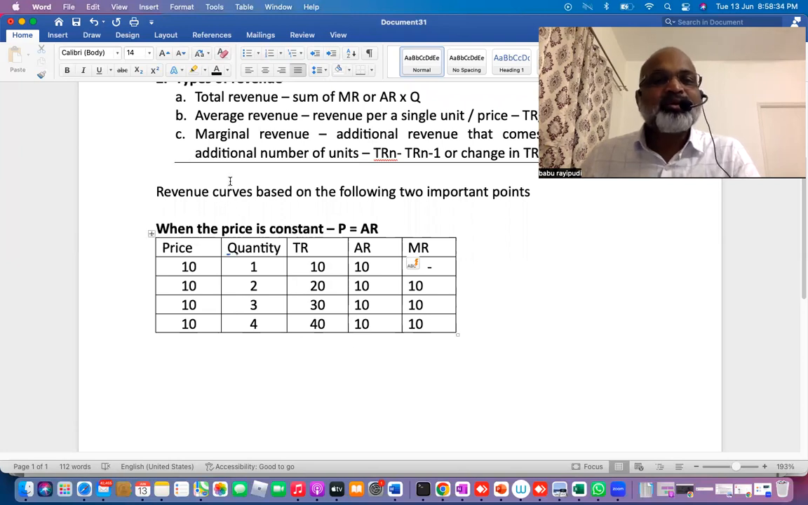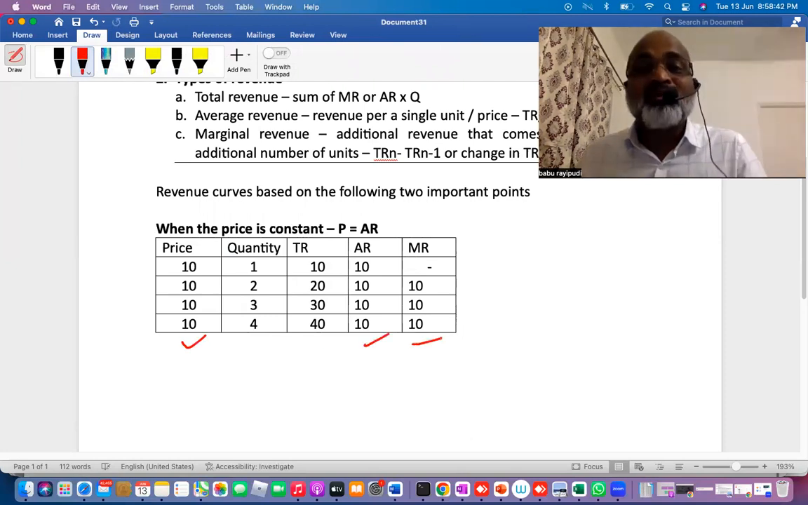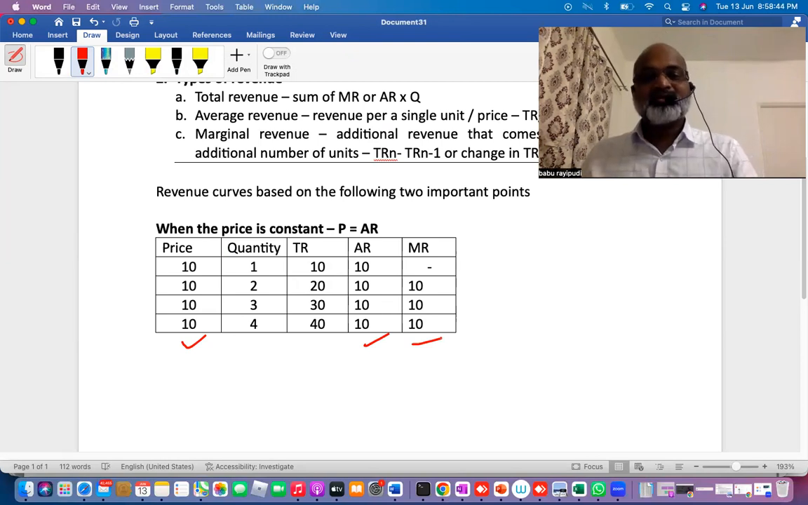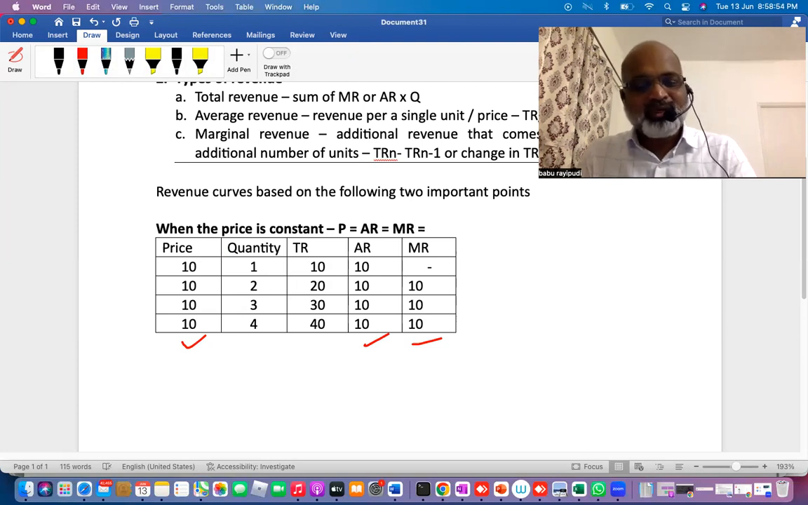So if you look at this very clearly, the price, average revenue and marginal revenue are all the same when the price is constant. All three are the same when the price is constant. Am I clear? So this condition works. When price is constant, price, average revenue and marginal revenue are the same, and this will also be equal to demand. That we'll see in the graph later.